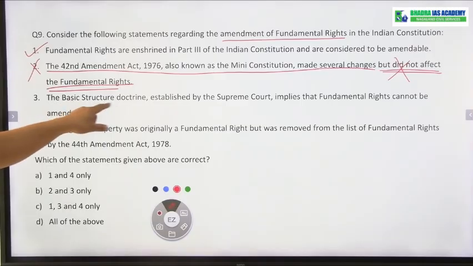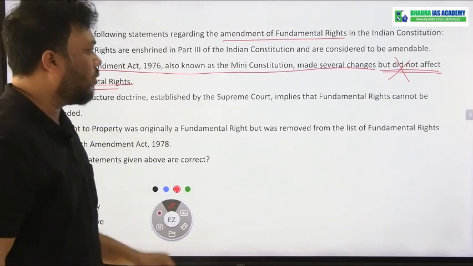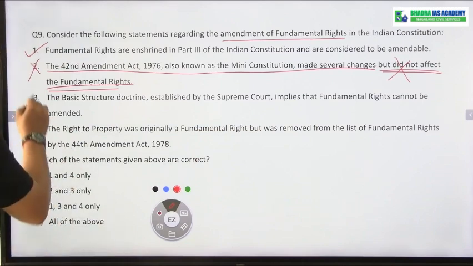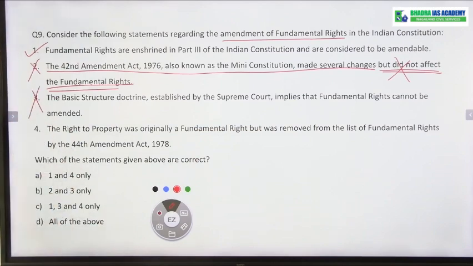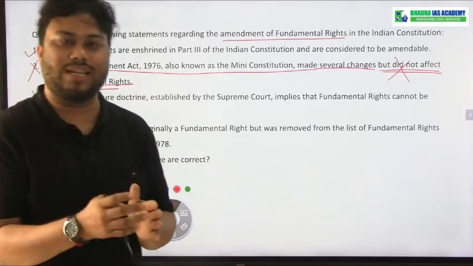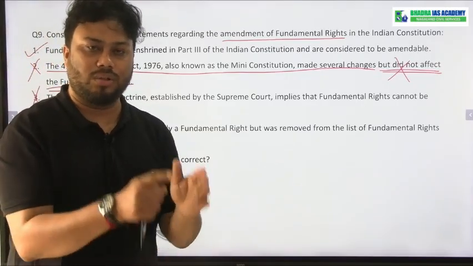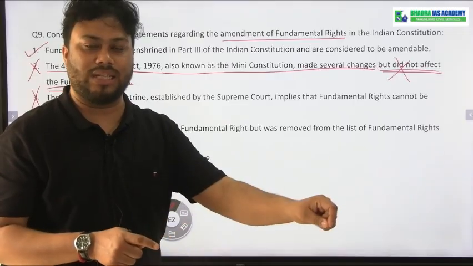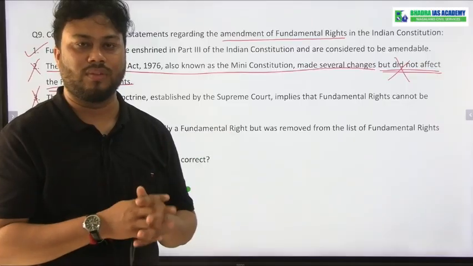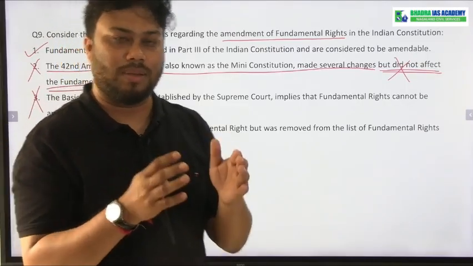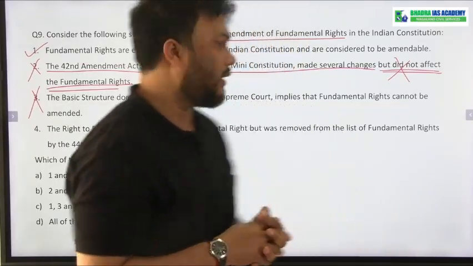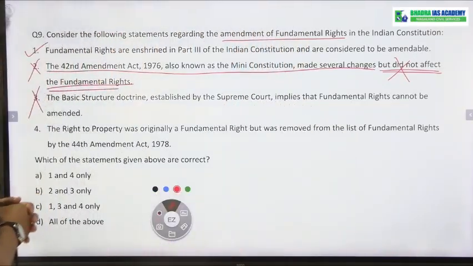The basic structure doctrine established by the Supreme Court implies that fundamental rights cannot be amended. No, this statement is also wrong. The basic structure doctrine implies that the Parliament of India can amend any part of the Constitution of India, including fundamental rights. Just the Parliament cannot amend the basic structure. Apart from the basic structure, Parliament can amend anything in the Indian Constitution. So statement number 3 is also wrong.